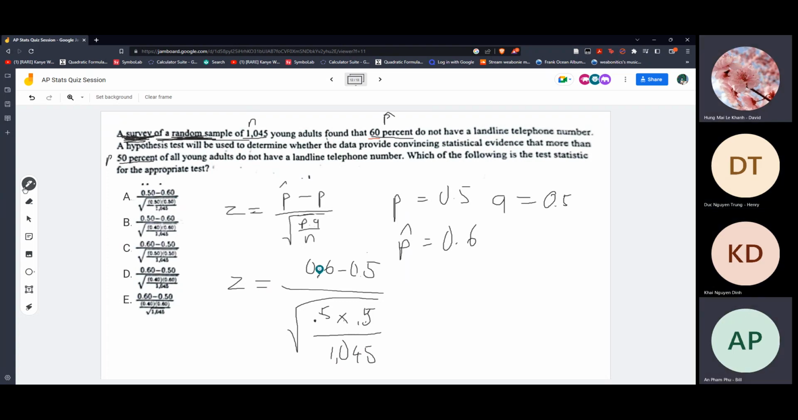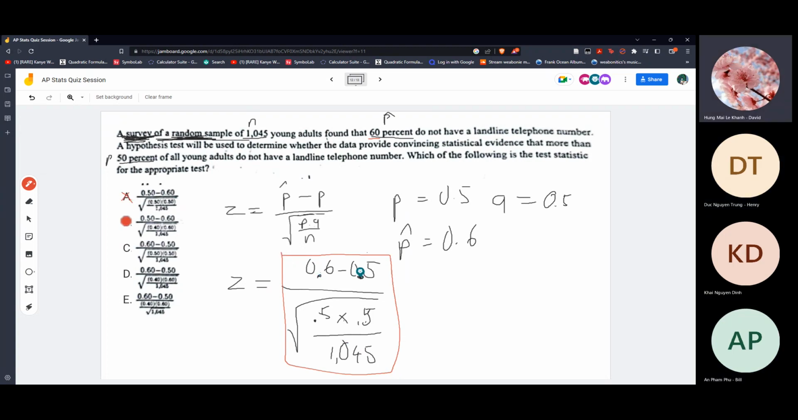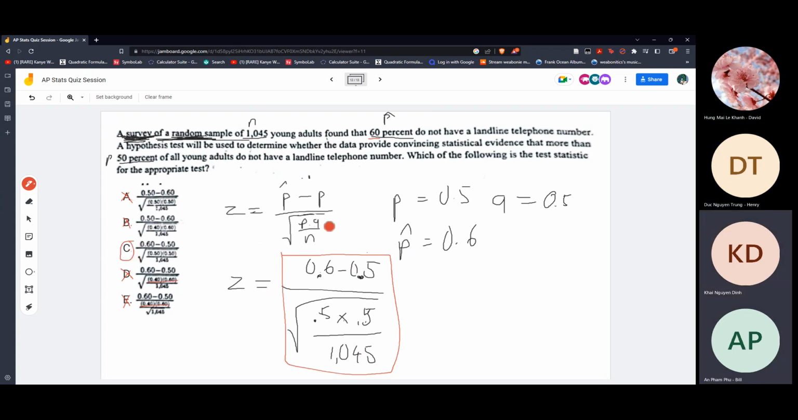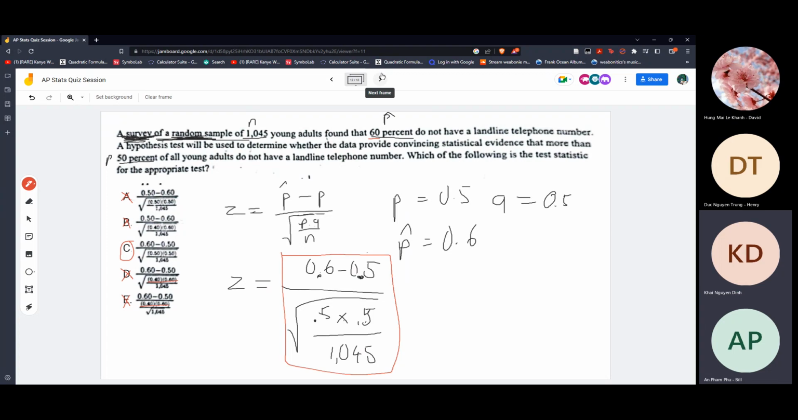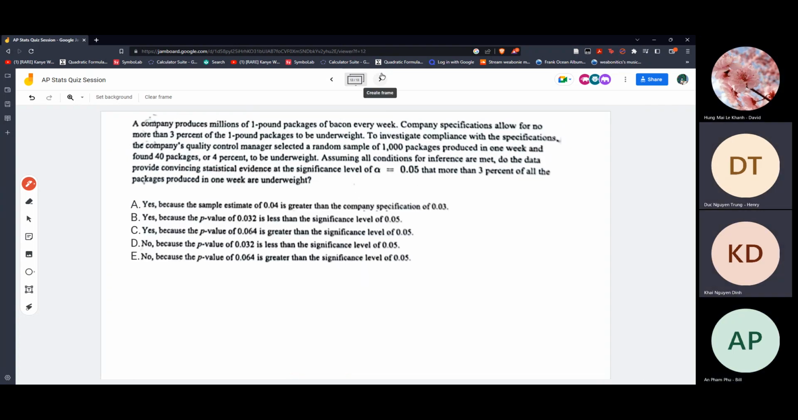So this is our final answer, and let's see if we got this correct. A is wrong. B is wrong. B is not correct because it's using this. So both of them are using the P hat and Q hat here. So C is correct. Yeah, C is correct. All right, so the final option, the final one.